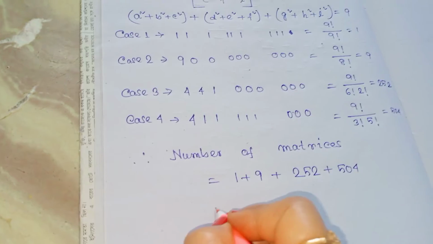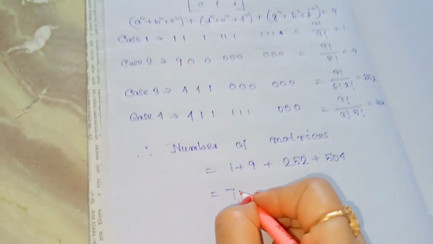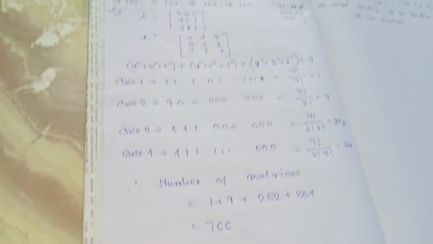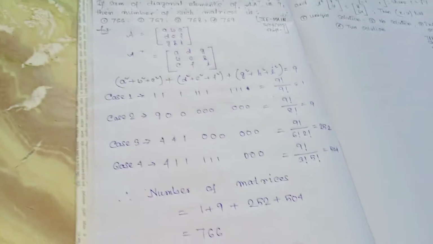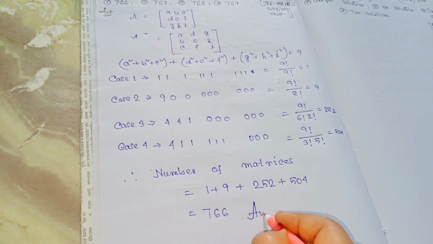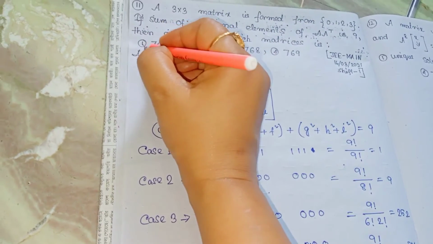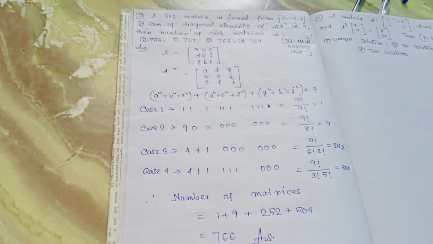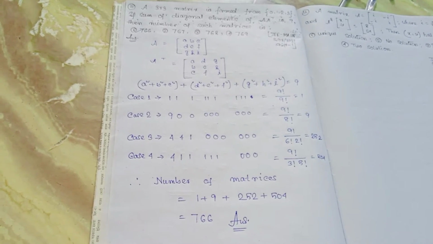So it is 766. So we reached our required answer, and option 1 is our correct choice. So here is the whole solution of question 11.